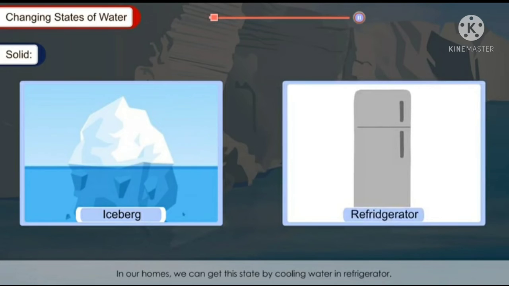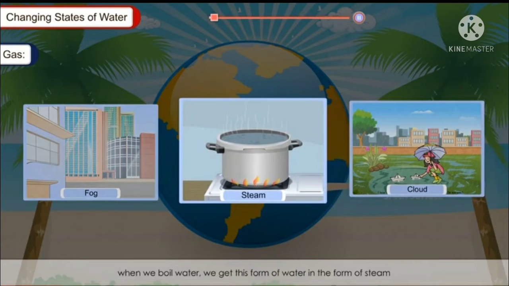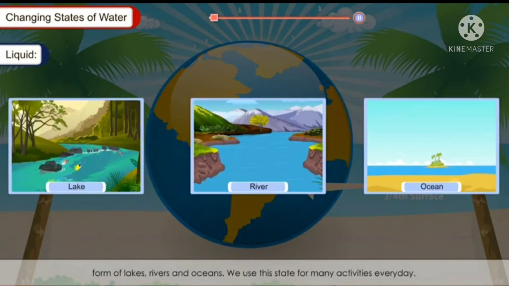In our homes, we can get this state by cooling water in refrigerator. When we boil water, we get the gaseous form of water in the form of steam. Mainly, water exists in liquid form. We can see water in lakes, rivers and oceans. We use this state for many activities every day.